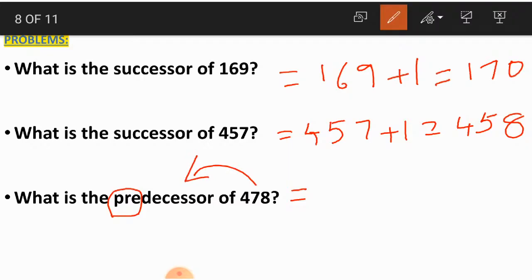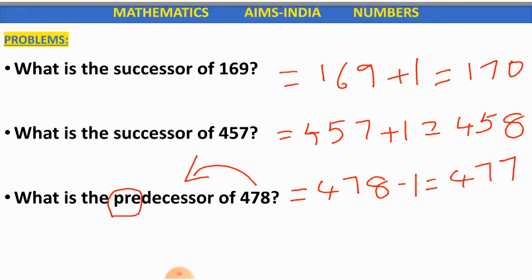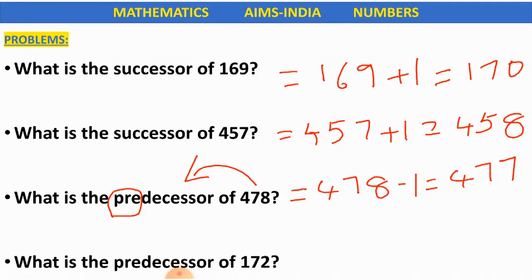How do we find out something which comes before? We subtract 1 from the given number to obtain the predecessor. 478 minus 1 is equal to how much, children? 477. Right.